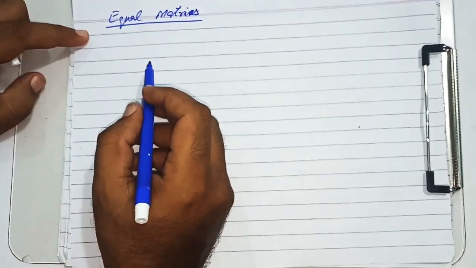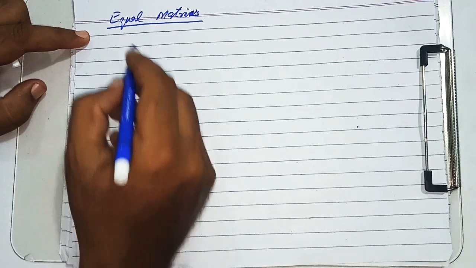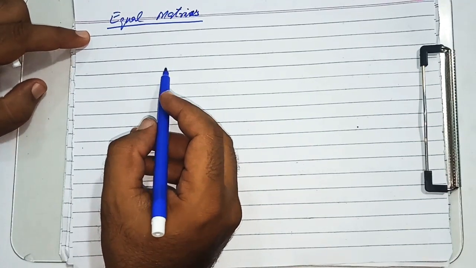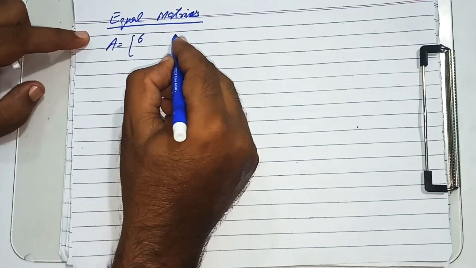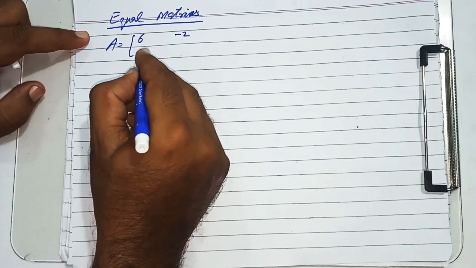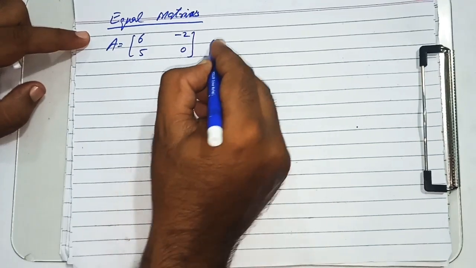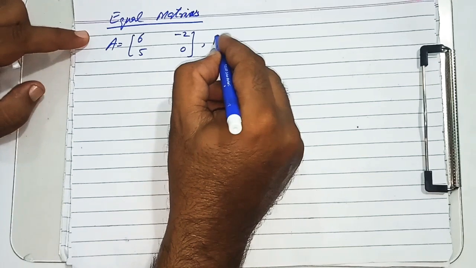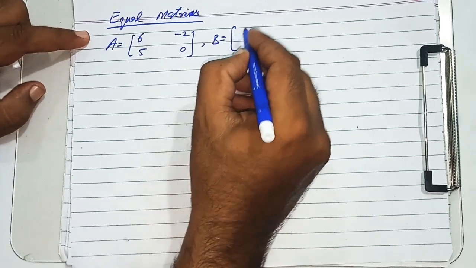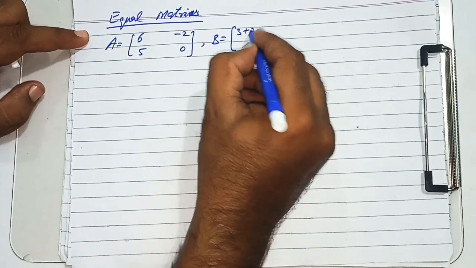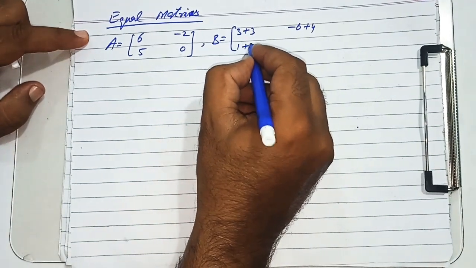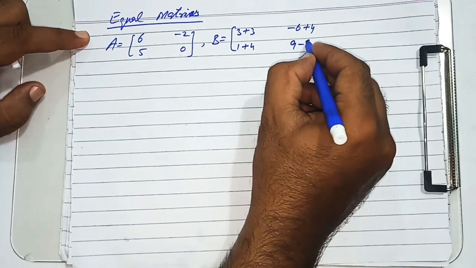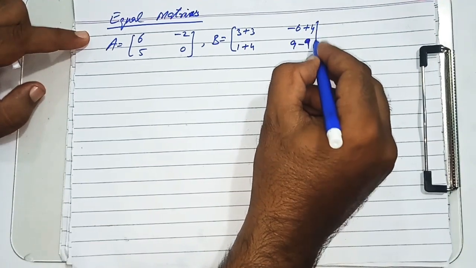Equal matrices. Two matrices are called equal matrices if their orders are the same and their corresponding entries are equal. Suppose there are two matrices, A is equal to 6, minus 2, 5 and 0, and there is another matrix B, and it is equal to 3 plus 3, minus 6 plus 4, 1 plus 4 and 9 minus 9.